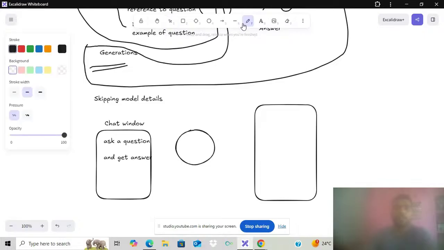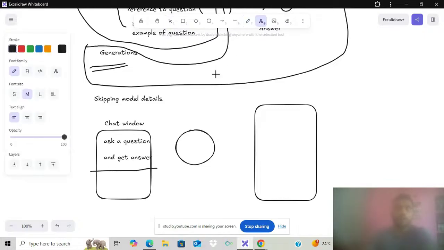But in that case, the model is not able to answer if we ask a question again from the previous turn. The model is not able to answer.